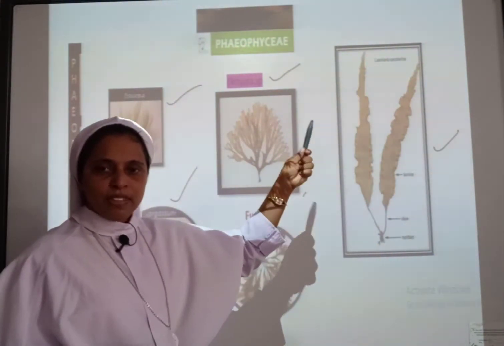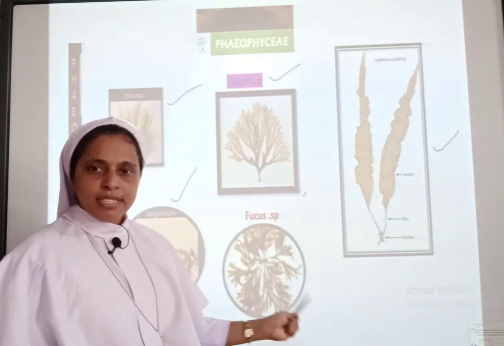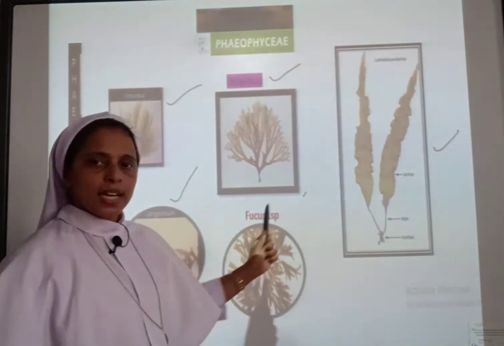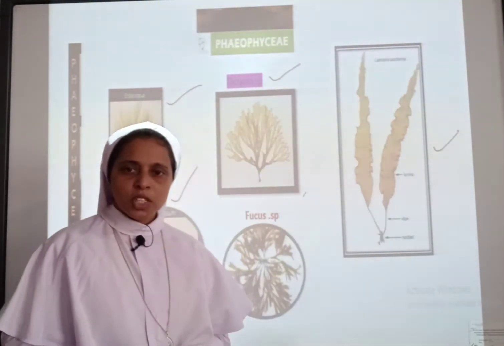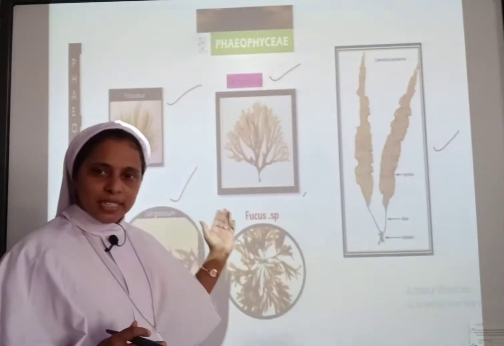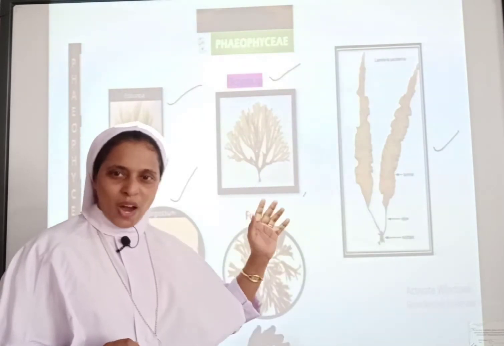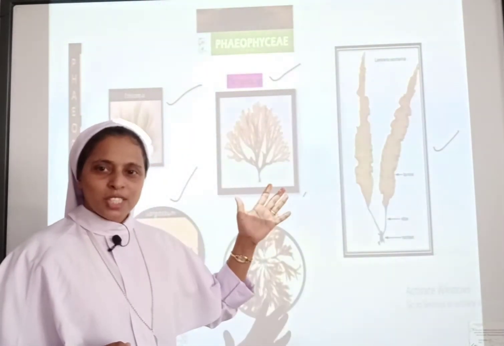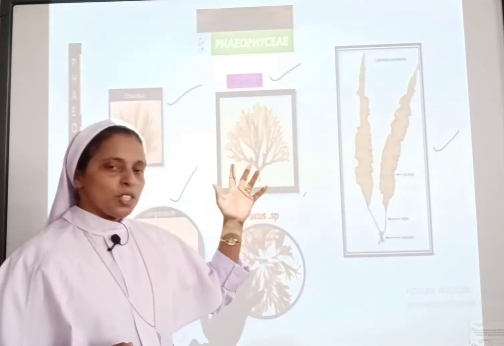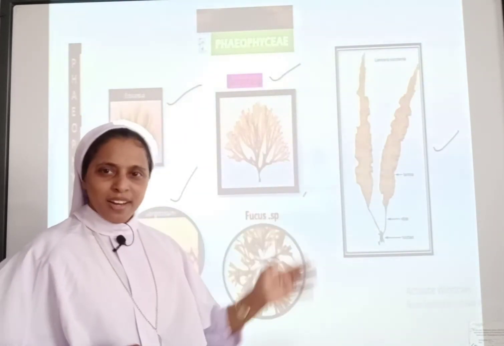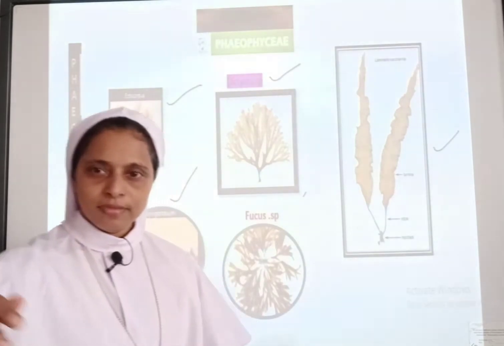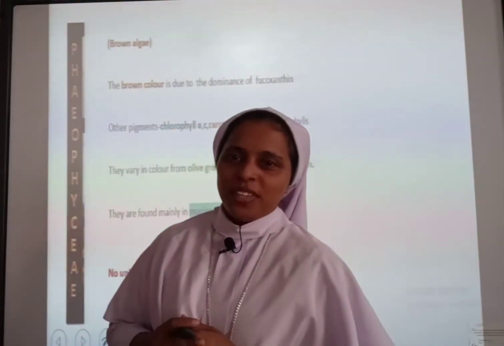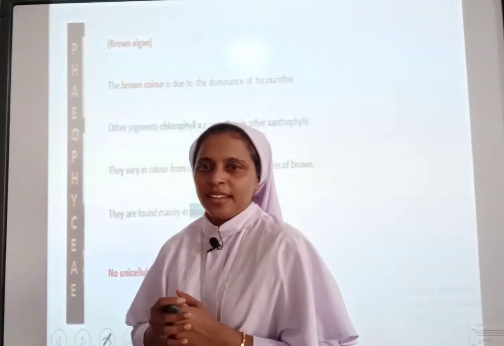Once again I repeat, the members of the Phaeophyceae are Dictyota, Ectocarpus, Fucus, Sargassum and Laminaria. You might have noted the color of these algae is brown. So the members of this group of algae are called brown algae. Clear? So let's see the features of the brown algae.